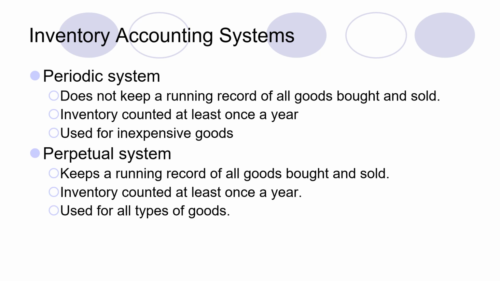But at least once a year we have to take a physical count. The perpetual inventory system can be used for different items, but we use this system mostly in case of expensive items, items which are very crucial for the organization, and products of a strategic nature. So in this case we have to follow the perpetual inventory system.